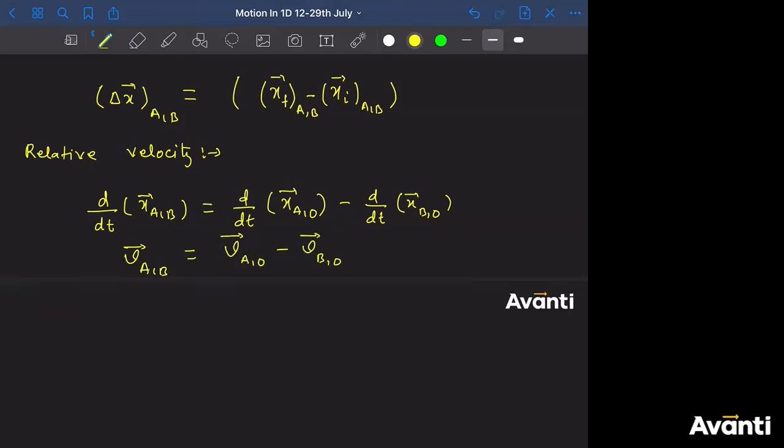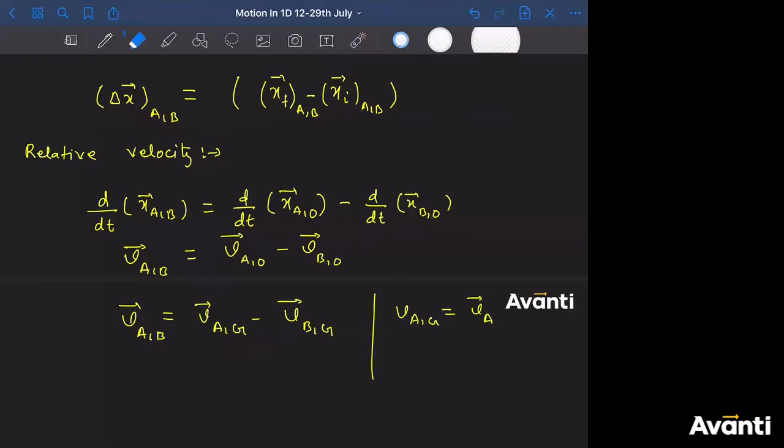So you can write this as v(a,b) is equal to velocity (a,g) minus velocity of (b,g). What is g? Why did I introduce g here? I am telling that o is a point on the ground, so I'm replacing o with g. When we talk about velocity, it is simpler to say velocity of a with respect to ground instead of saying with respect to a point on the ground. And we use this convention that v(a,g) will be written simply as va.